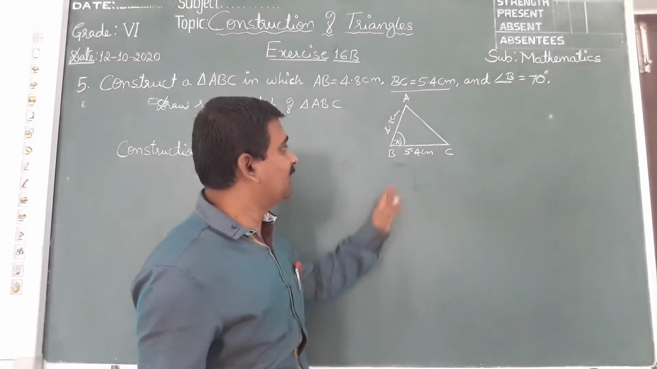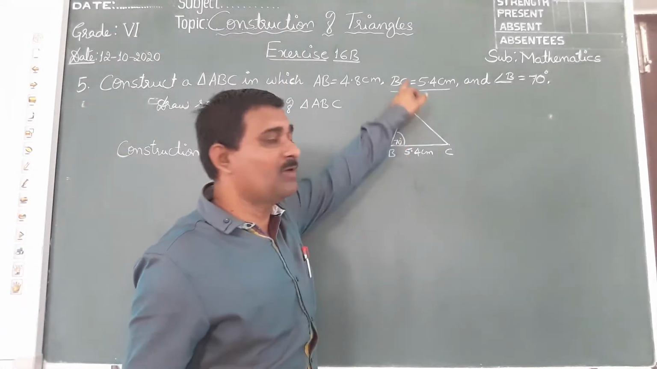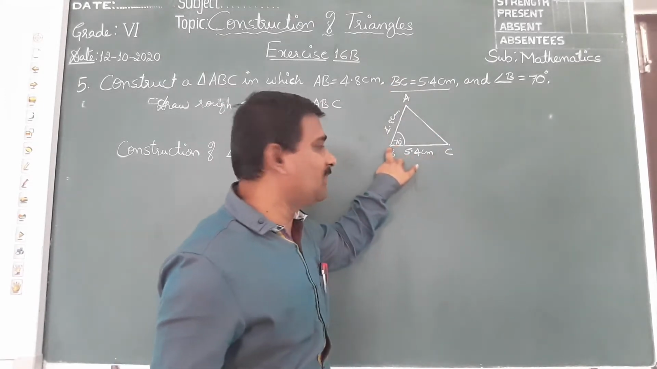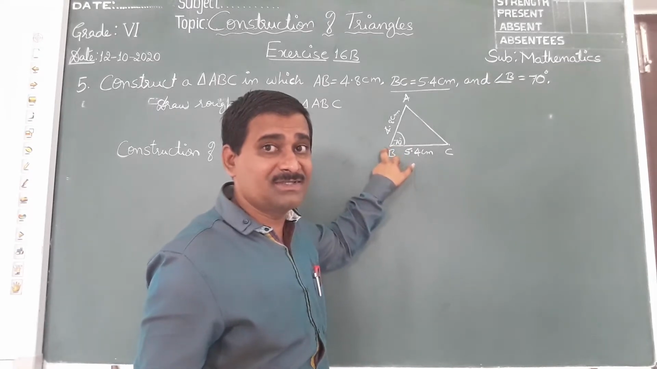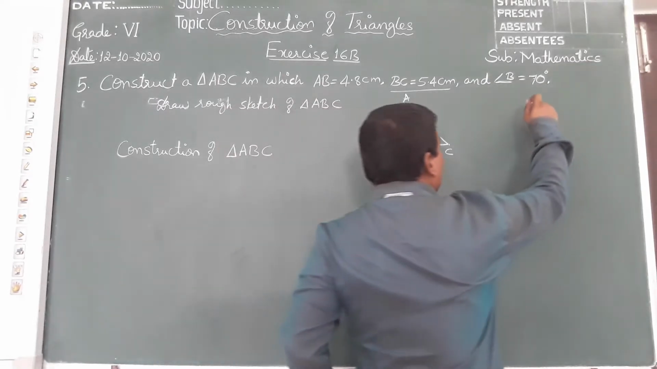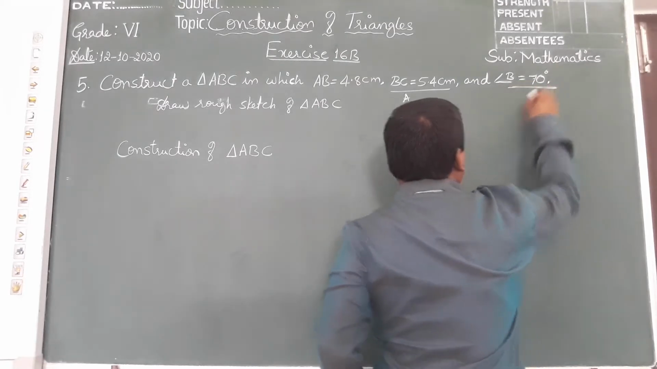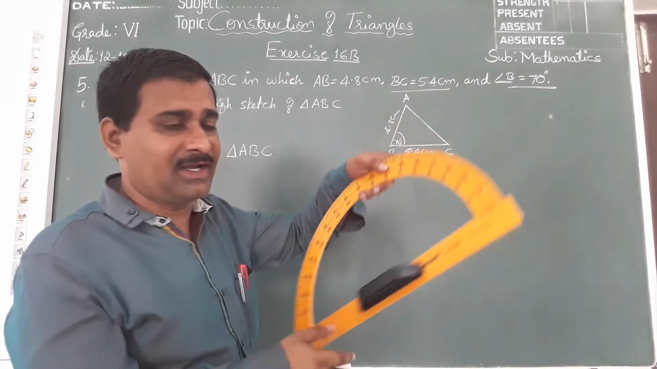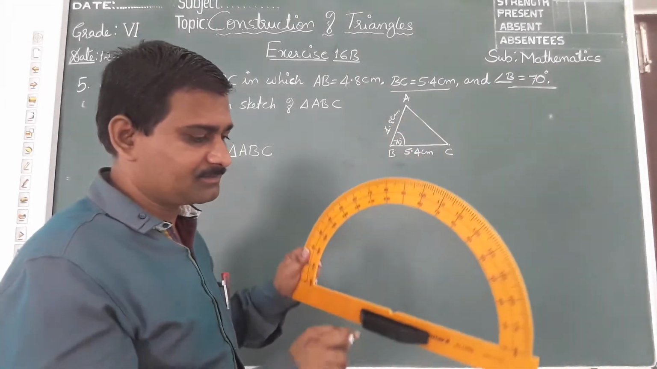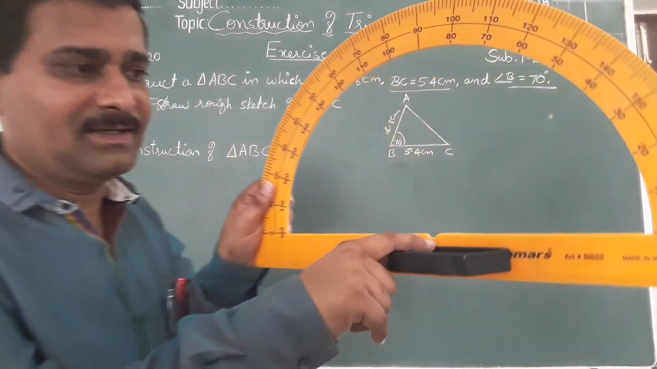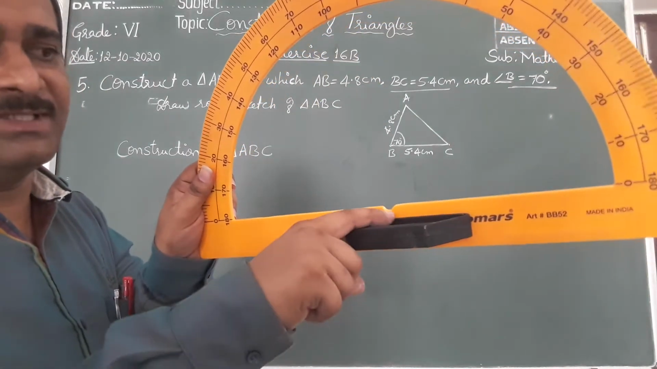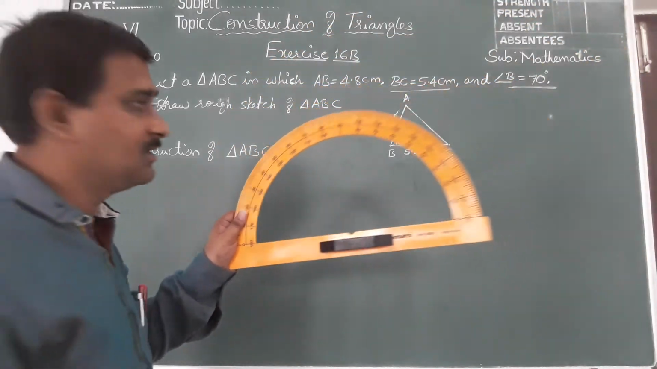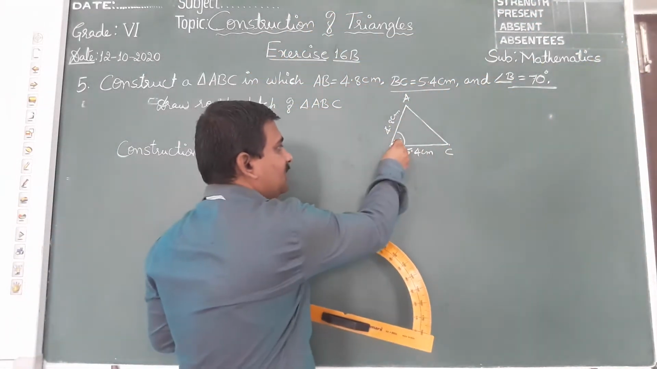Now you are not allowed to directly draw 4.8 centimeter. Don't do that. I got a point B here, and the angle there should be 70 degree. How to measure with the protractor? Those who have not understood, I am using a protractor now. There is a point here; in your protractor also this point will be there. This point should be kept on B.